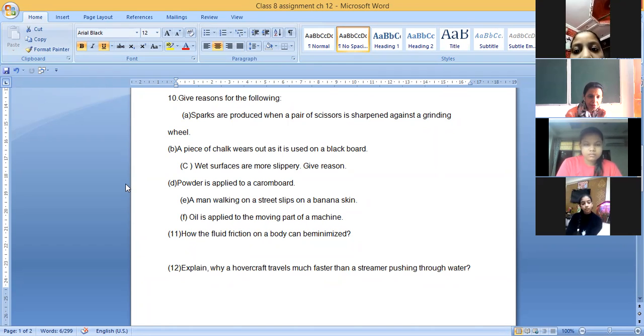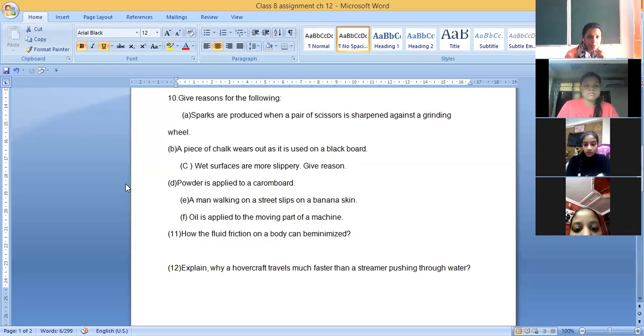Okay, we also use lubricants and ball bearings. If you have a fan at home, a fan is also a machine. If the fan is making a sound, then what do you do? You just oil it. Cycle. If it becomes hard and tough to move, you just apply lubricants, to make it more comfortable and to reduce friction.